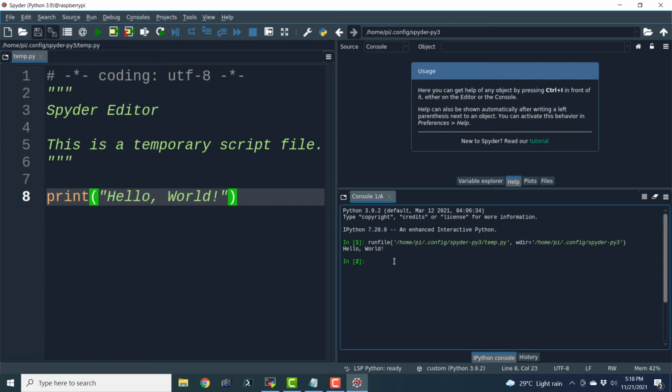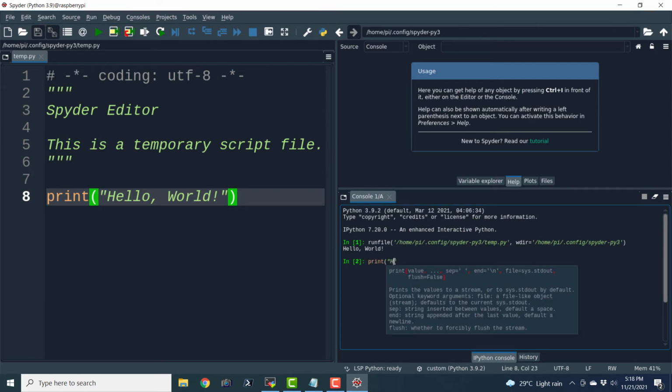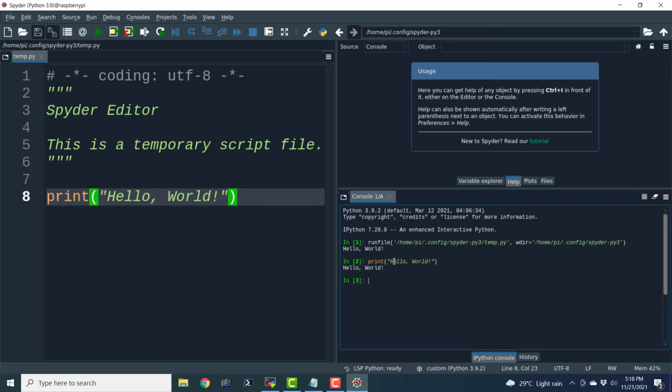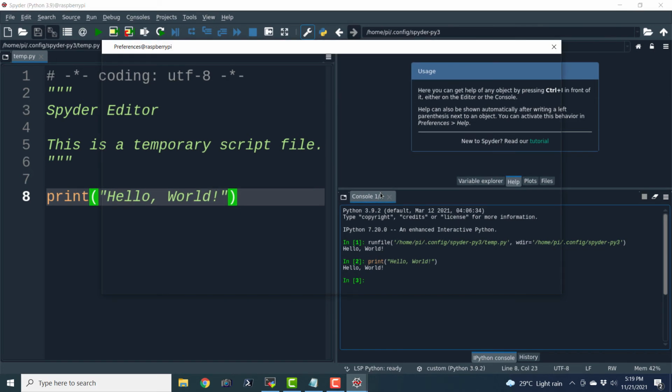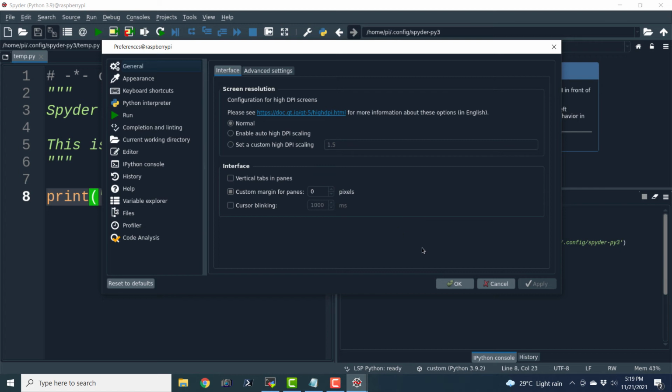Here we have the console. Here also we can type in print hello world, and if I hit enter, it is going to show us hello world. Now you can change the settings by clicking on this spanner symbol. Here you can change the font as well as the color of the background and everything, the theme and all. It is going to take some time to open, so let us wait for some time. Okay, so this is it.